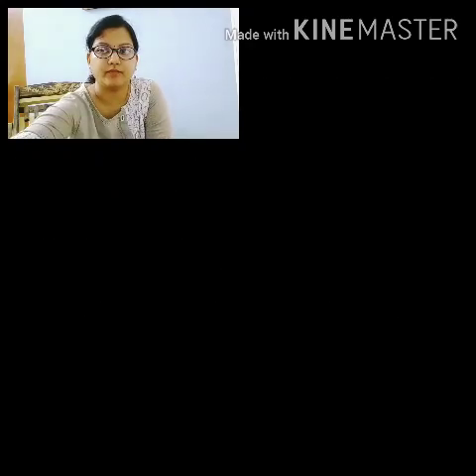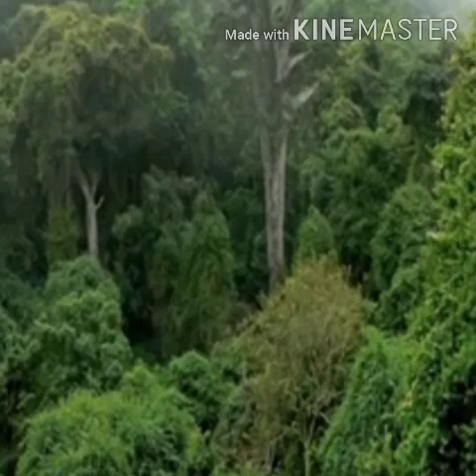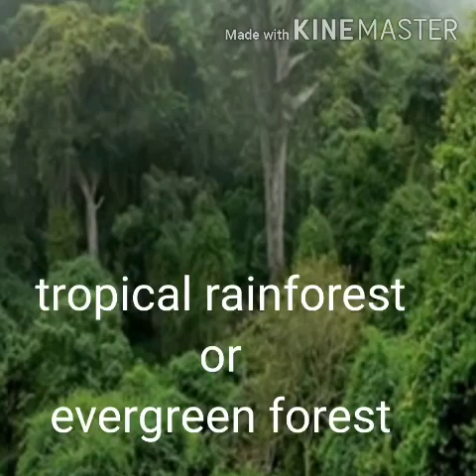Now we study about the vegetation here. As the climate is here hot and humid, means गर्मी भी बहुत है और बारिश भी होती है बहुत. So trees and plants grow quickly. The forests in this area are very dense, बहुत घने जंगल हैं, and are called the tropical rain forests or the evergreen forests because they remain green throughout the year. पूरे साल हरा रहता है.